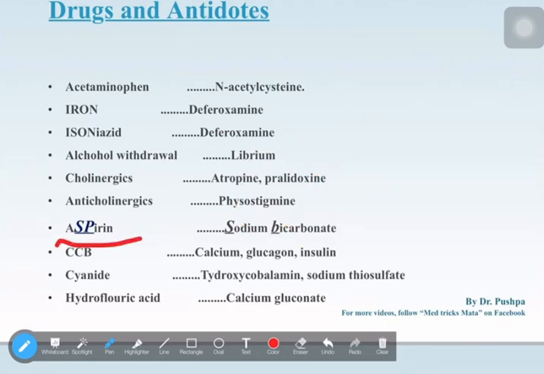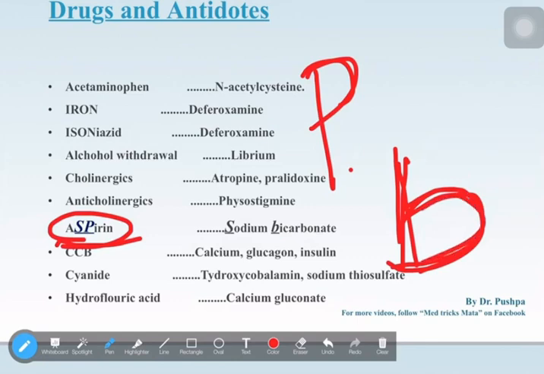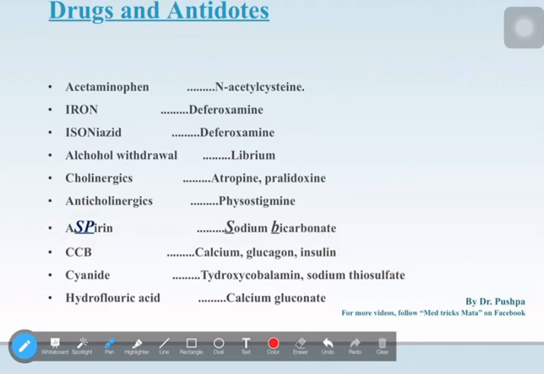Next, aspirin. In aspirin, I have highlighted SP. You have to flip the P upside down. This is P. If you flip it, it will become B. Just flip it up and down. This bulb will come down, so it became B. B for bicarbonate. SP is S for sodium bicarbonate. You can just remember sodium, it starts with sodium, but I'll not tell you to remember just with sodium, because there is sodium bicarbonate and there is also sodium thiosulfate.